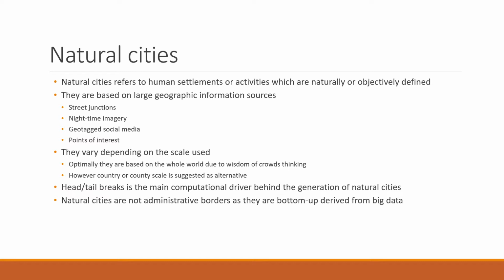These can be different types of data, like for example street junctions, nighttime imagery, geotagged social media posts, or point of interest data. Note that the data used might yield different results. There are much more junctions than points of interest in a city, thus junctions will most likely be more accurate for defining city edges, but point of interest data might be more accurate in showing high density activity data.